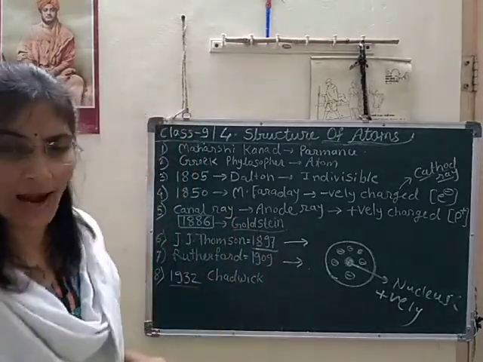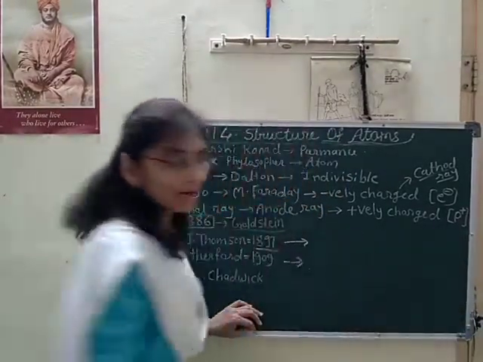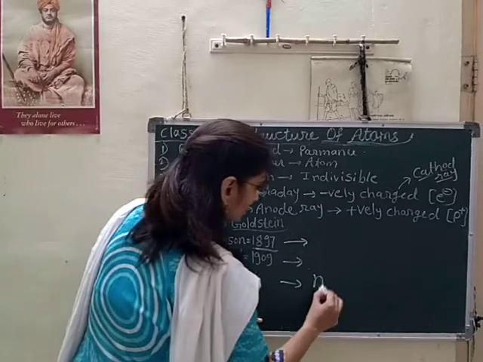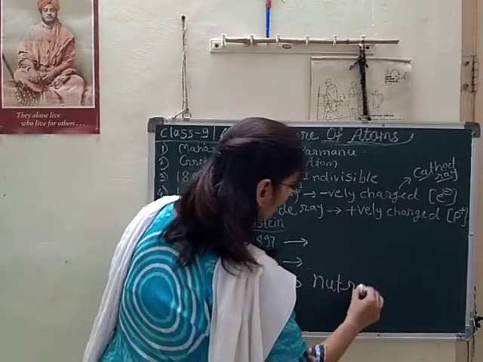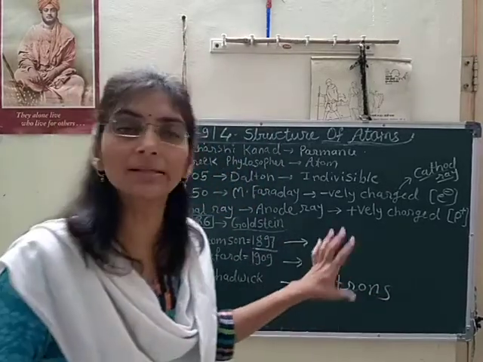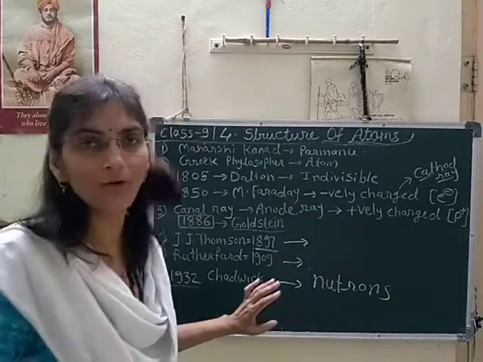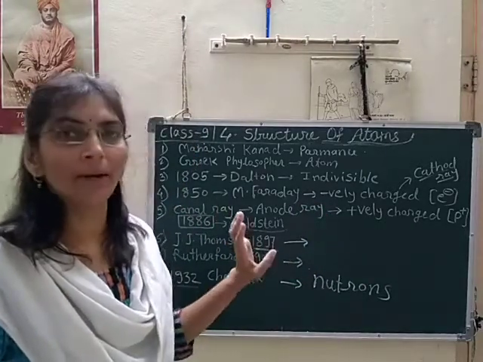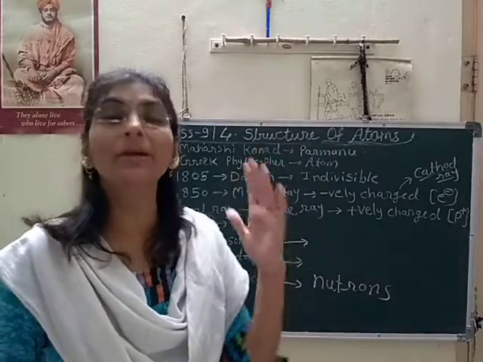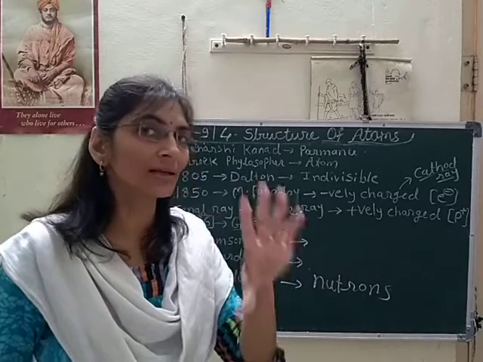And after that, Chadwick in 1932 discovered neutrons, which have no charge. He found this through an experiment, because helium has atomic mass 4, but only 2 protons are present inside the nucleus.